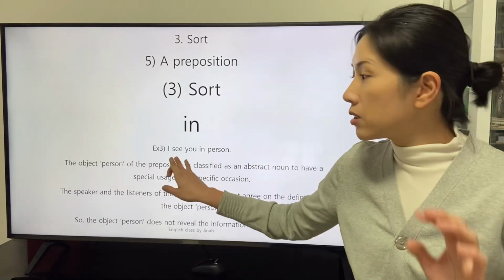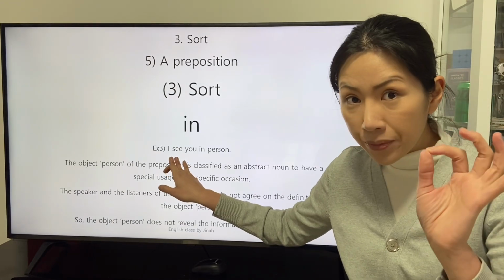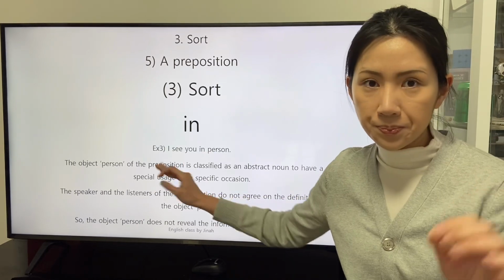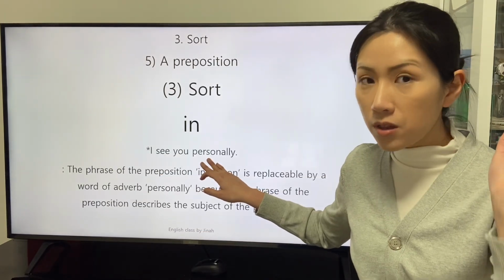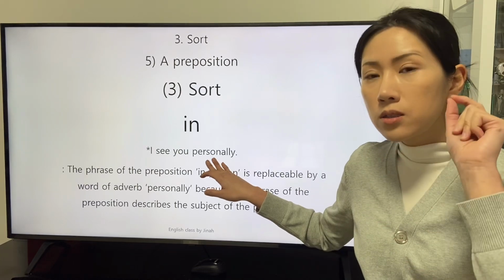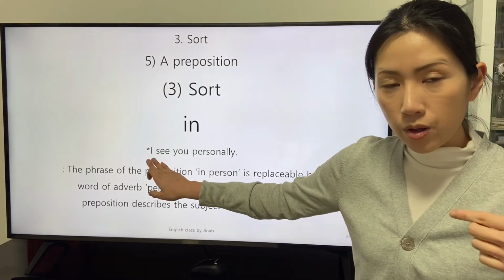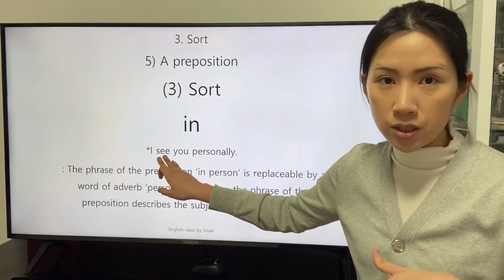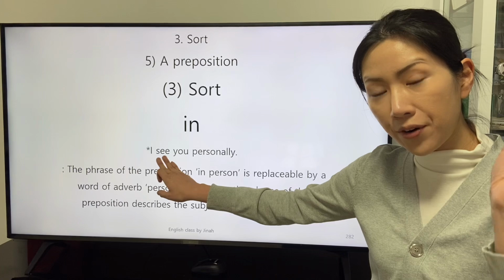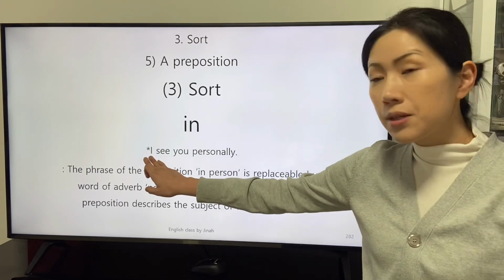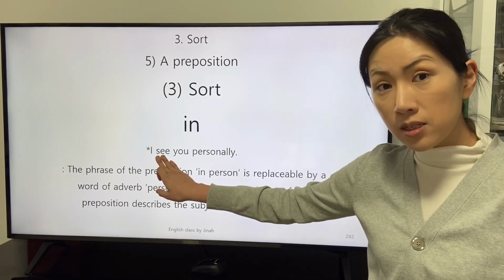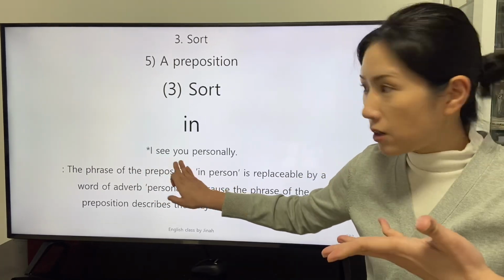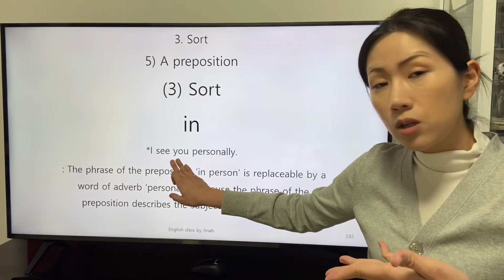Just like the transitive verb see describes the subject, who is the speaker, a word of the adverb personally describes the speaker, who actualizes the action indicated by the transitive verb see, so that the action indicated by the transitive verb see is conveyed from the speaker to the listeners.